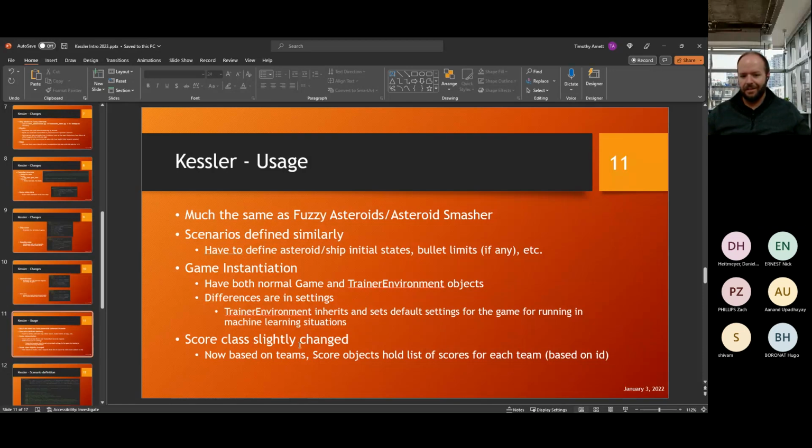The score class is slightly changed now. It is now based on teams. So score objects hold a list of scores for each team based on the team ID. I'll show some examples of that too, but there are also examples in the example files on the repository.